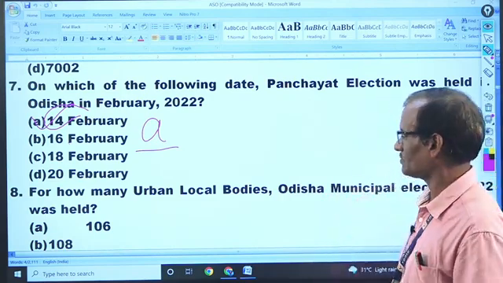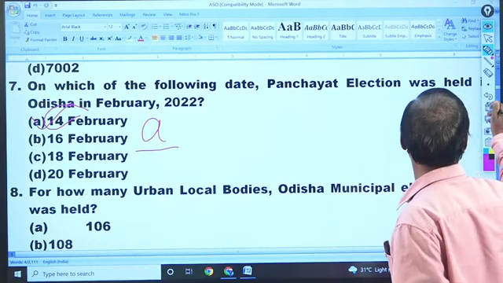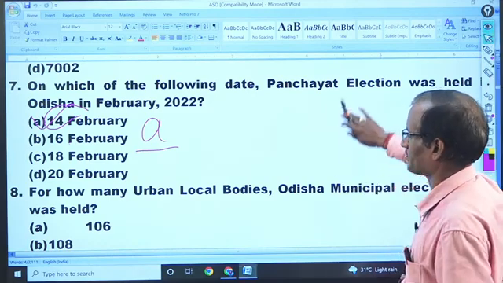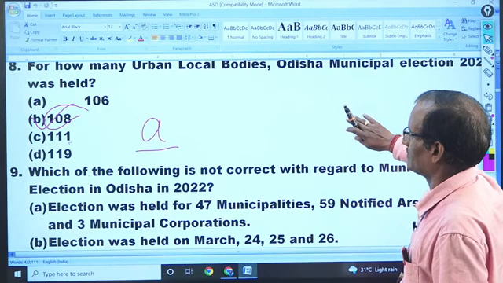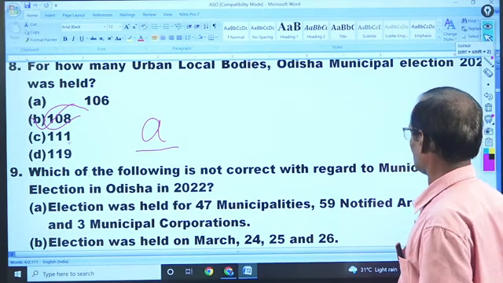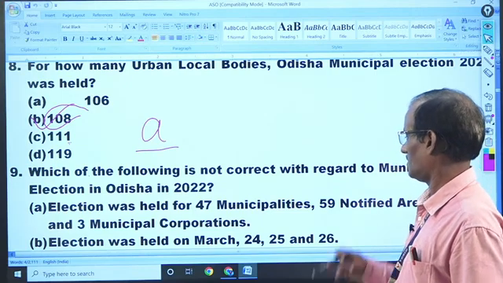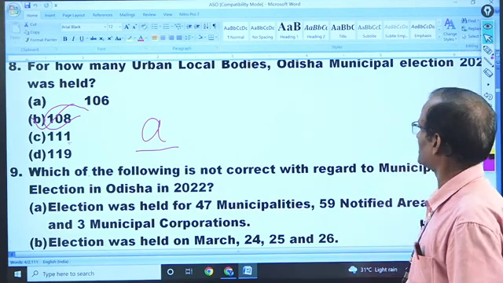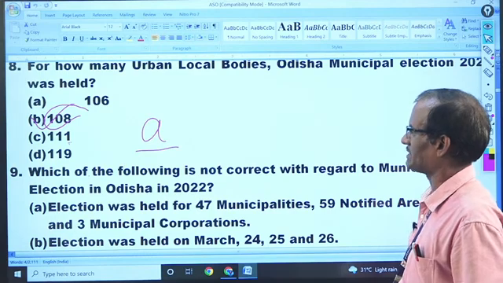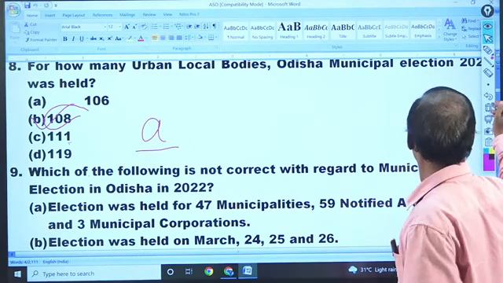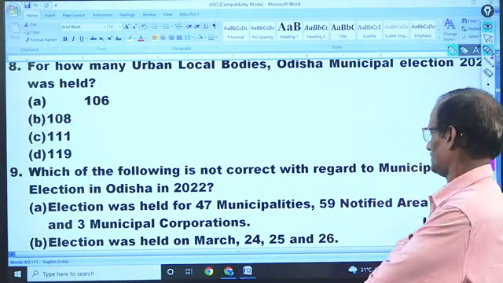Now we shall go to the next question. For how many urban local bodies was the Odisha municipal election held?